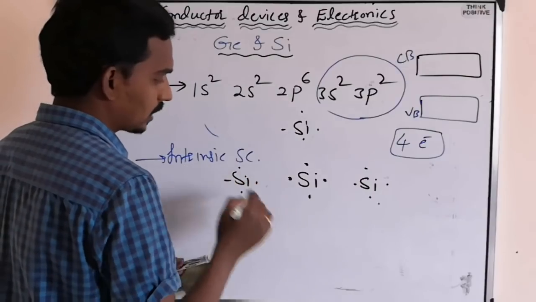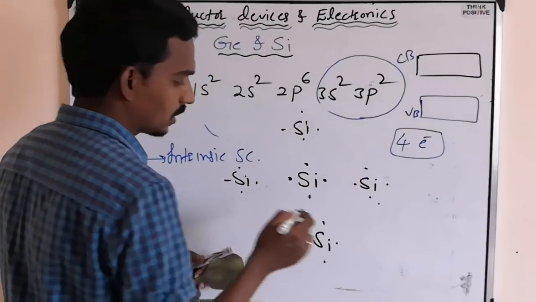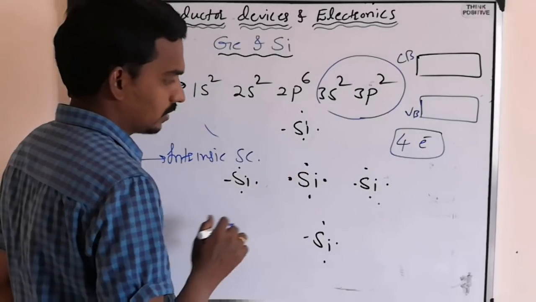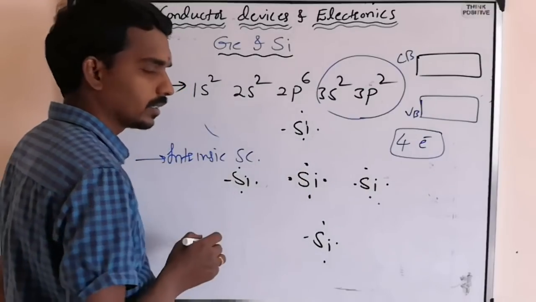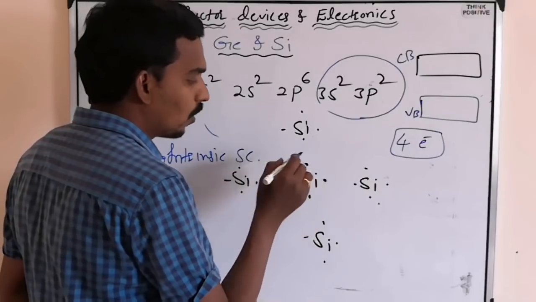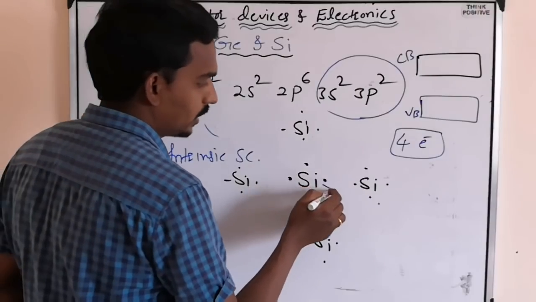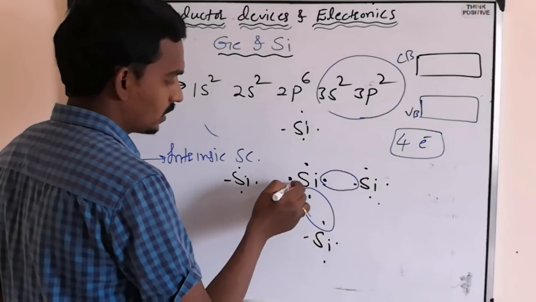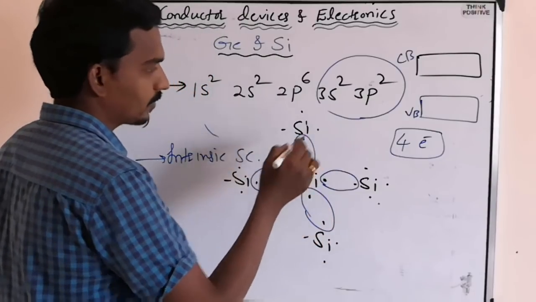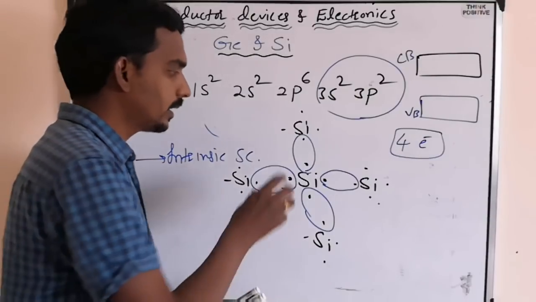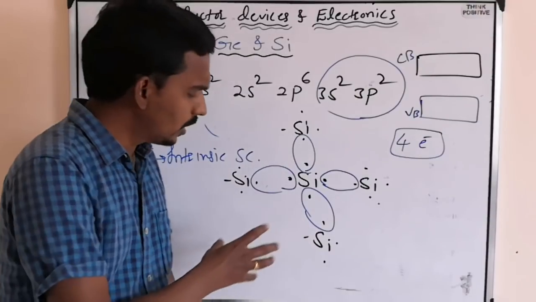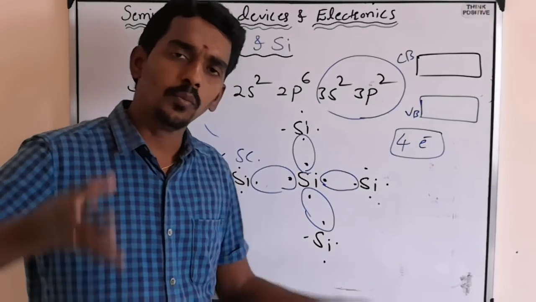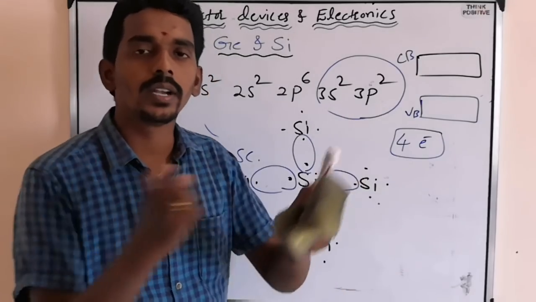Now one silicon atom, as it has 4 valence electrons, forms bonds with 4 adjacent atoms. So one silicon has 4 electrons and all 4 are completely bound.